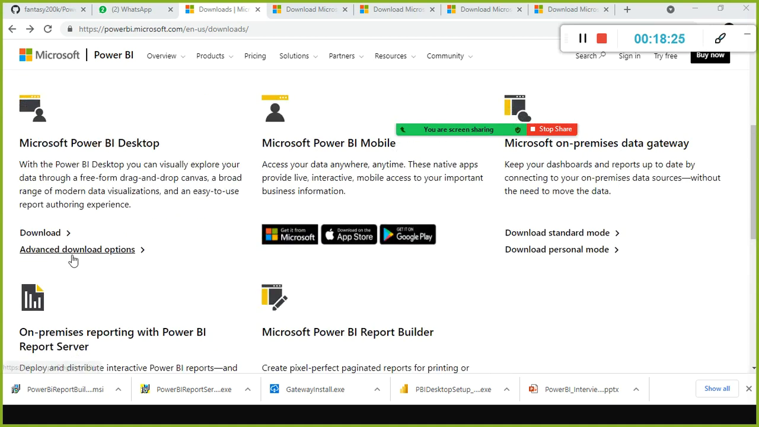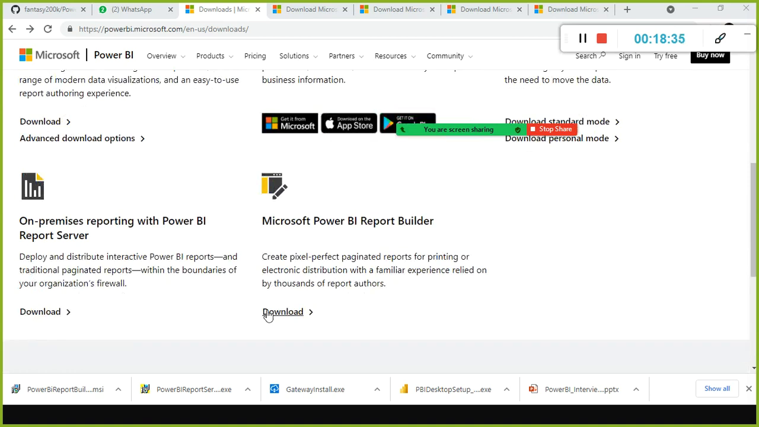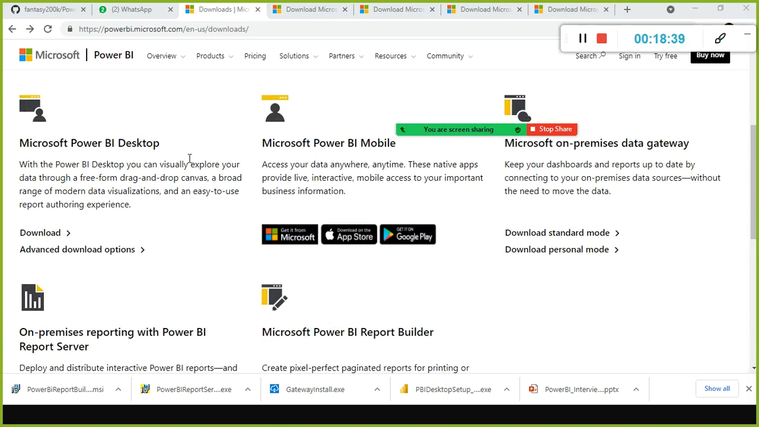But the only thing is, the first one alone, you need to use advanced download options and make sure that you are downloading 64-bit. Even if you don't download these other ones, fine. Report Server and Report Builder, you download them. That's all. The important tool is Desktop. This is the one we are going to spend time on.